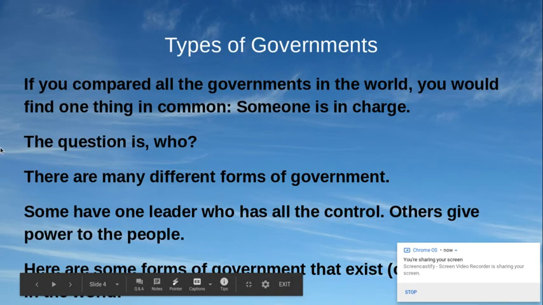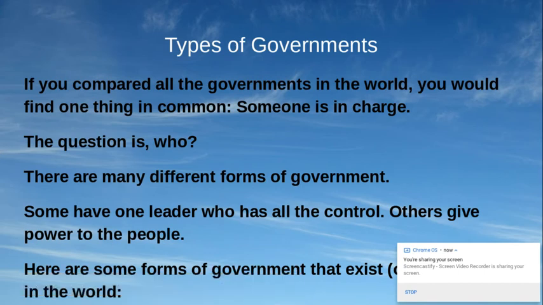If you compared all the governments in the world, you would find one thing in common: someone is in charge. The question is who? There are many different forms of government that you're going to be learning about today. Some have one leader who has all the control, others give power to the people, some have religious rule, and some don't have anybody to rule them. Here are some of the forms of government that exist in the world today.